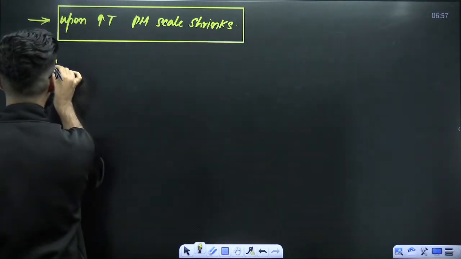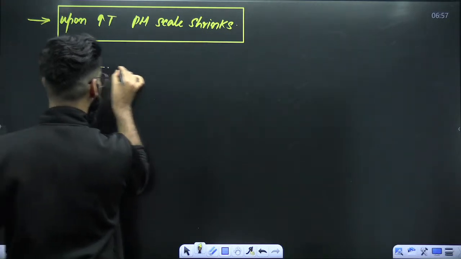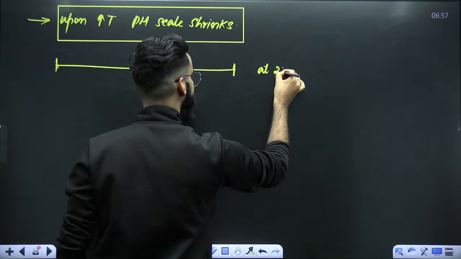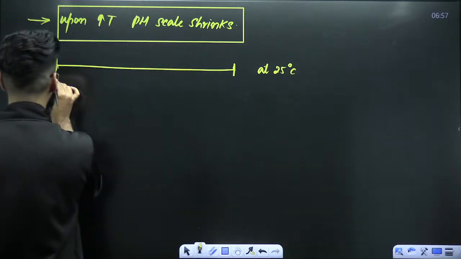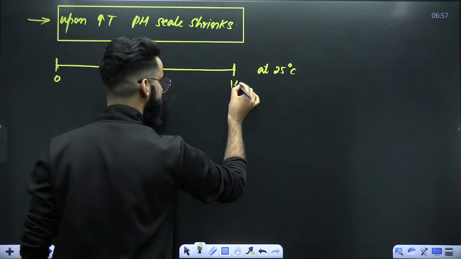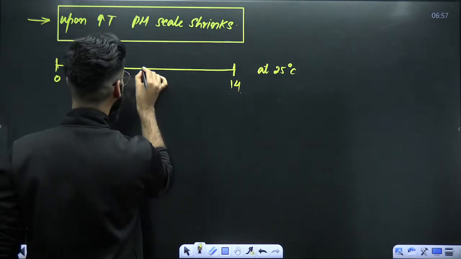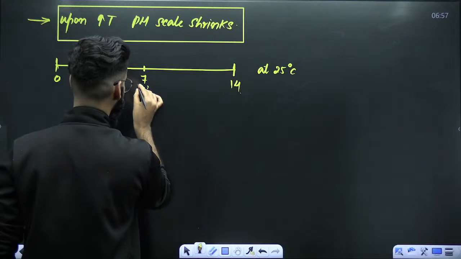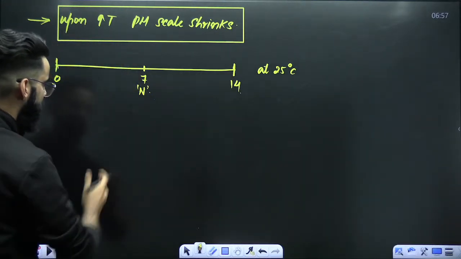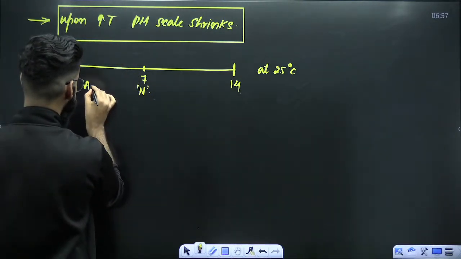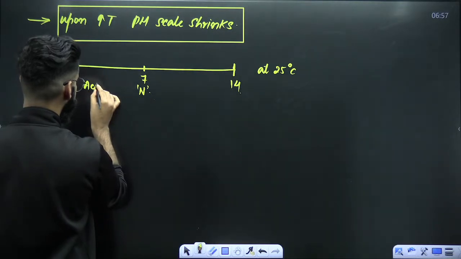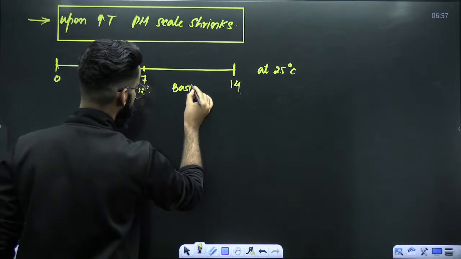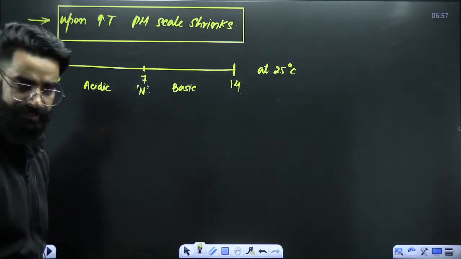So basically, at 25 degrees centigrade, the pH scale varies from 0 to 14, and in the middle, 7 is here, which represents neutral. Before this, it represents the acidic part, and after this, it represents the basic part. Correct? At 25 degrees centigrade.